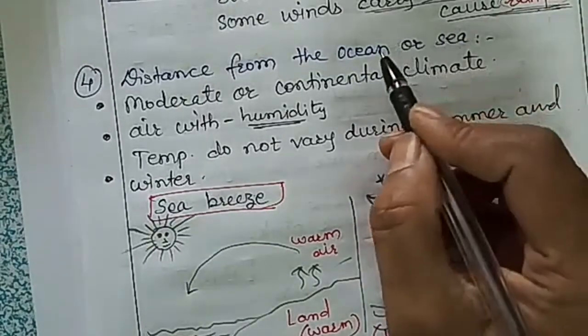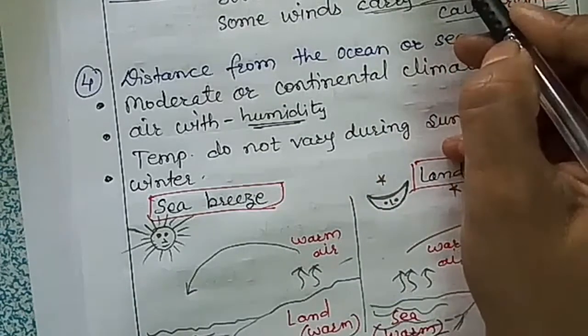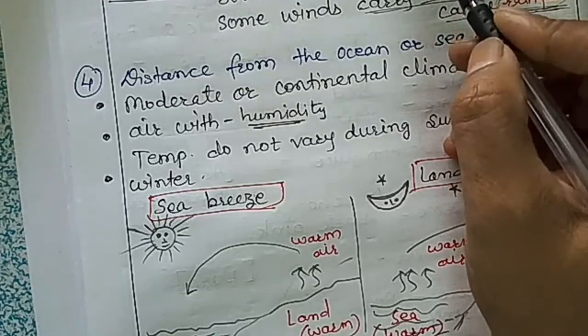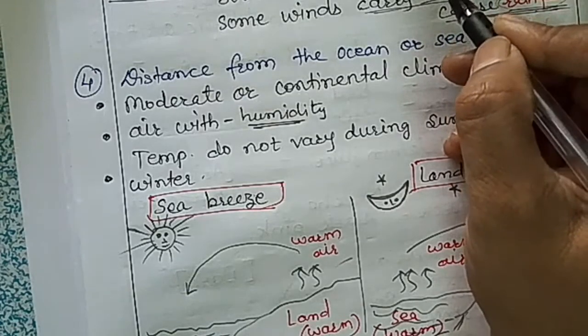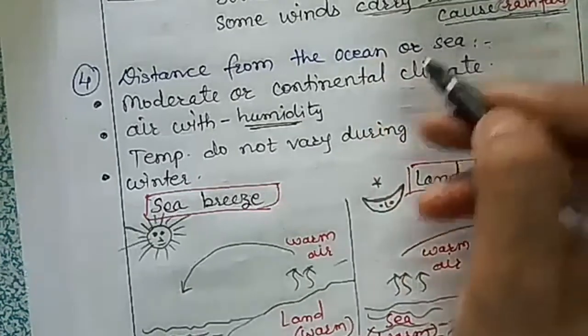Then we have cold winds. Cold winds blow from the Himalayas in the winter season, and it becomes chilly in many parts of northern India.